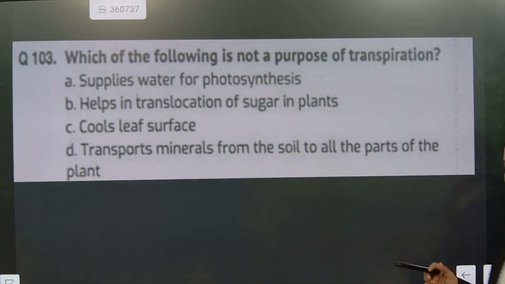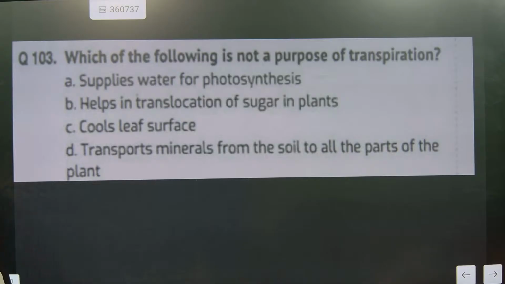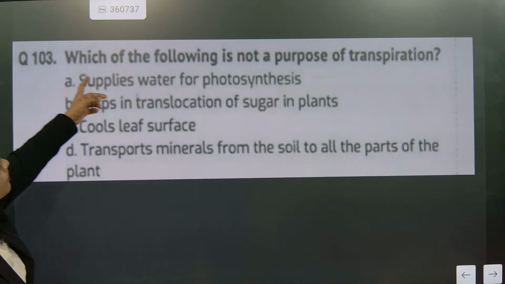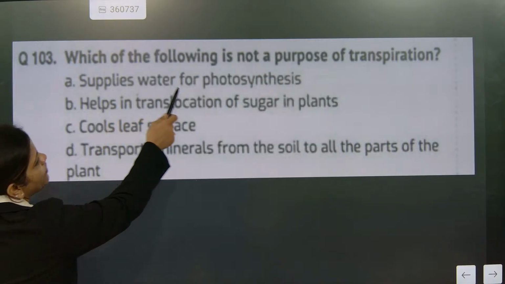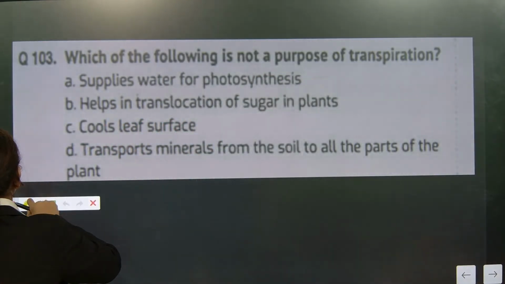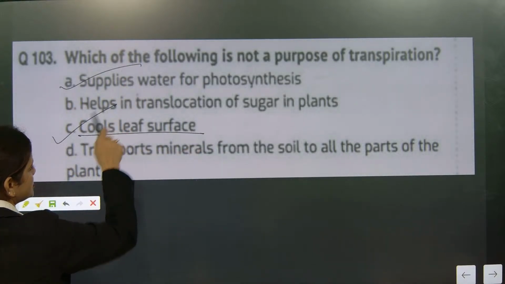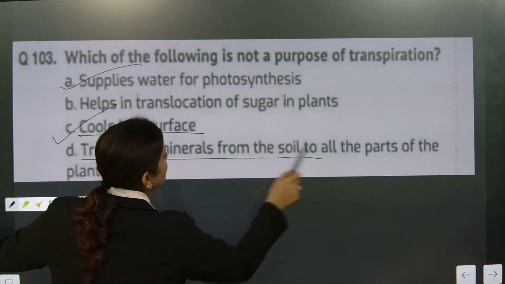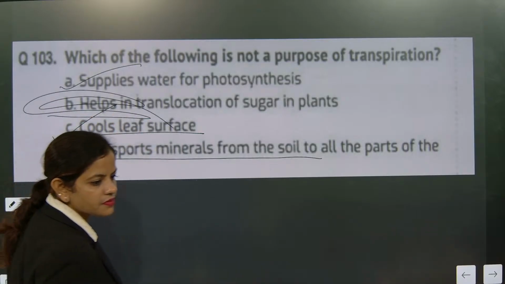Osmosis is one of the works here. They are asking which is not a purpose. Supplying water to photosynthesis is a purpose. Cooling the leaf surface is needed. Transporting minerals from soil is needed. That means this part is not needed. Understood?